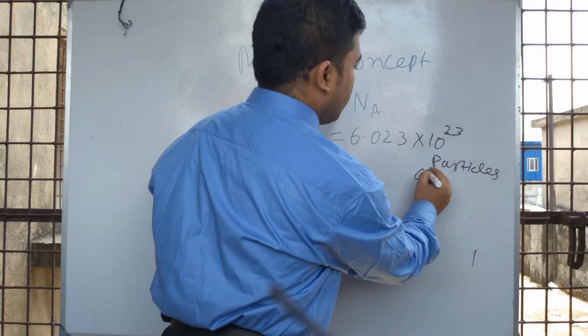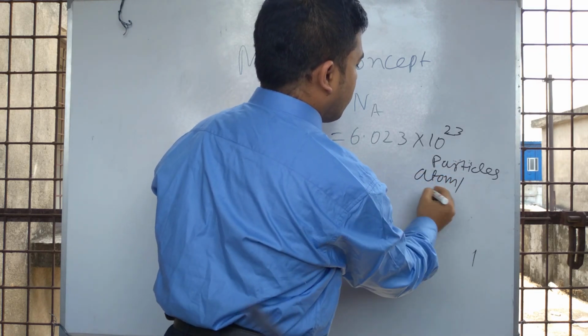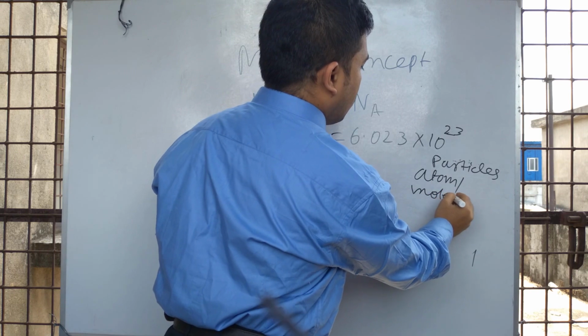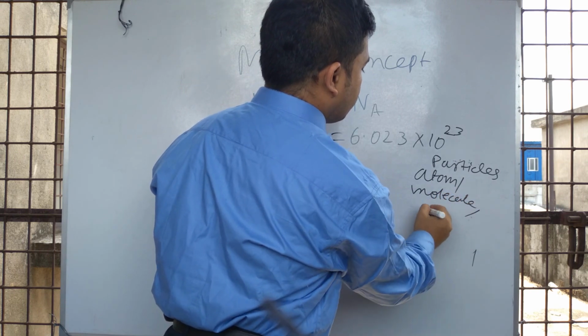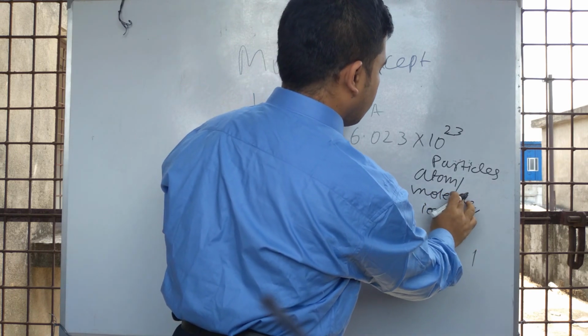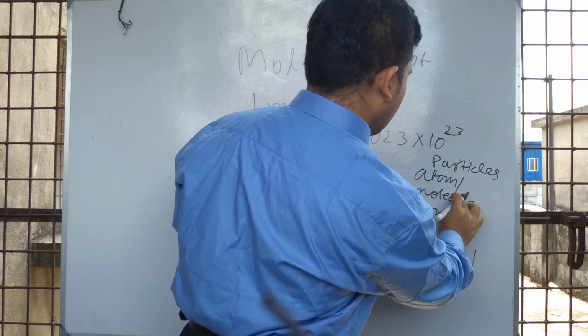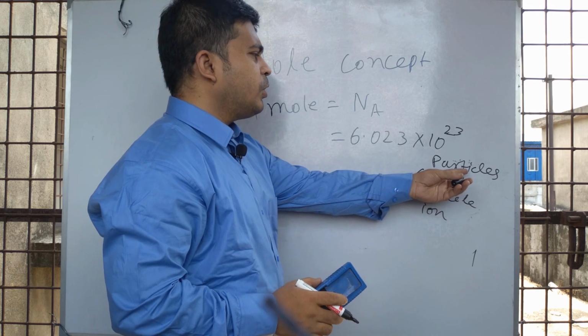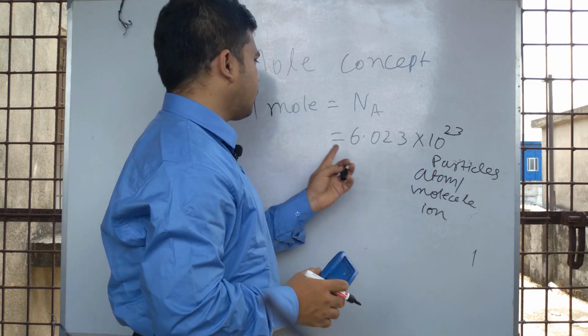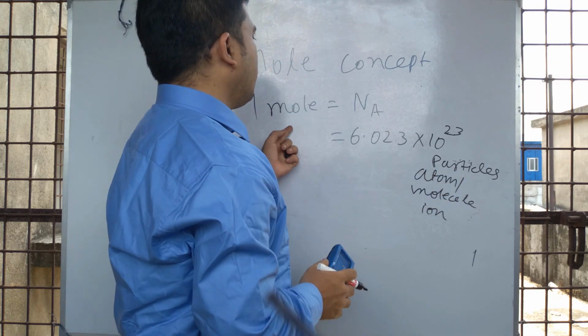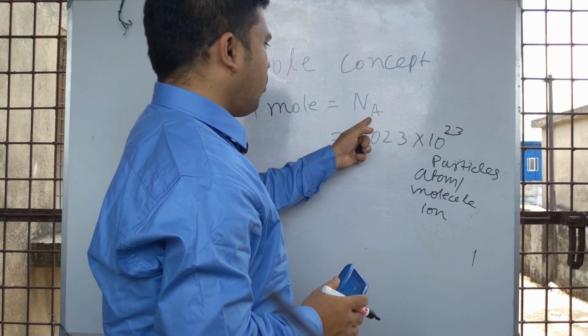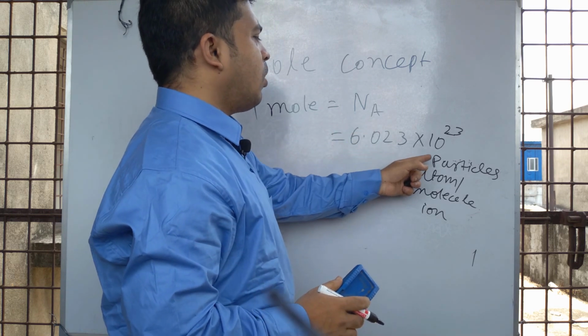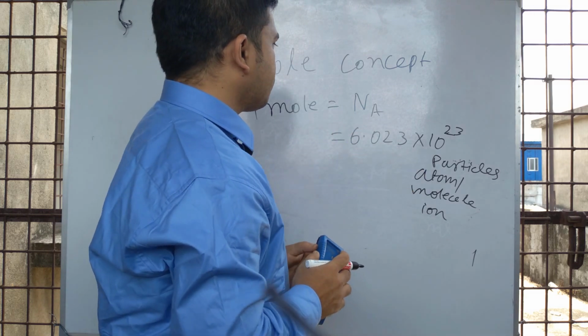Because these particles may be an atom, molecule, or ion. So therefore in general we write particles. 1 mole of substance means where Avogadro's number of particles are present.